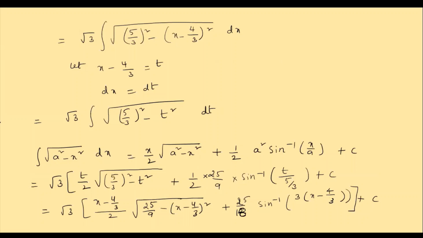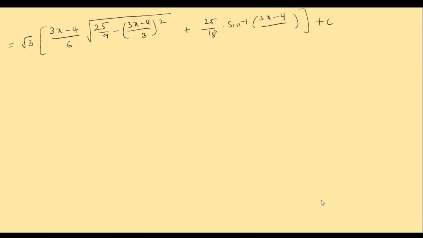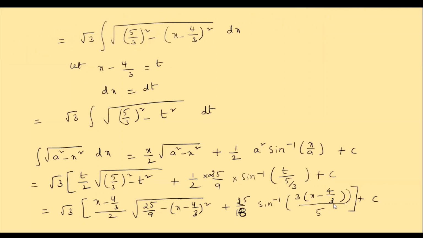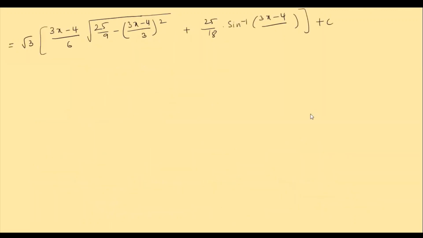Here, if you observe, sin inverse of t by 5 by 3 is there. This 3 goes up, 3t by 5. Here we have 5, children. Okay. So here sin inverse of 3 into 3x minus 4. The 3 and 3 get cancelled and the denominator 5 is left.